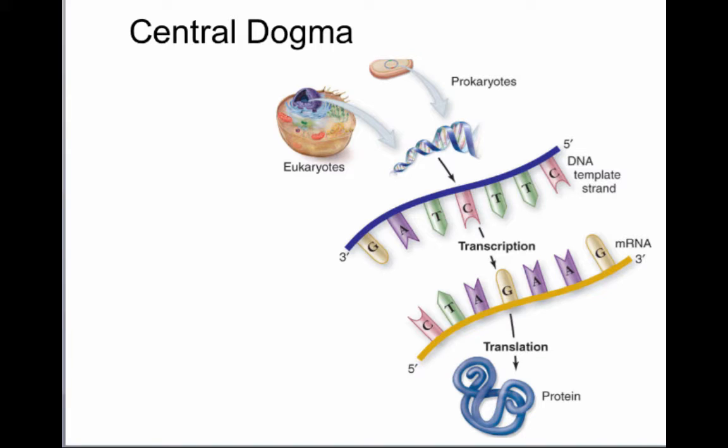We call it transcription when we go from DNA to RNA, because we really haven't changed the language. We're still using nucleic acids, changing a DNA sequence and transcribing that into an RNA sequence. It's called transcribe, just as you would take from your textbook that is printed letters into handwritten, but you're still using the same language. Translation is a different language, because now we go from nucleic acids, from RNA, into proteins. So now the sequence of RNA is being translated into a sequence of amino acids. Now we're using a different type of macromolecule.